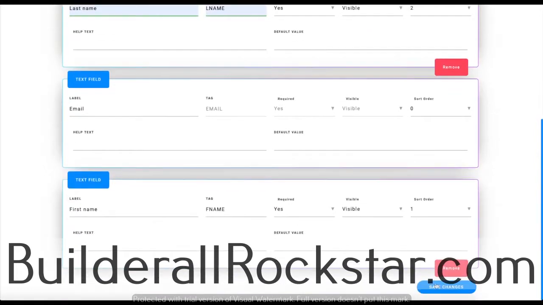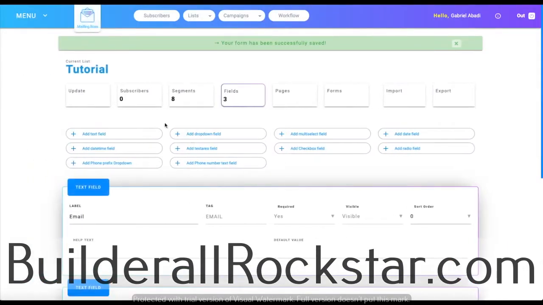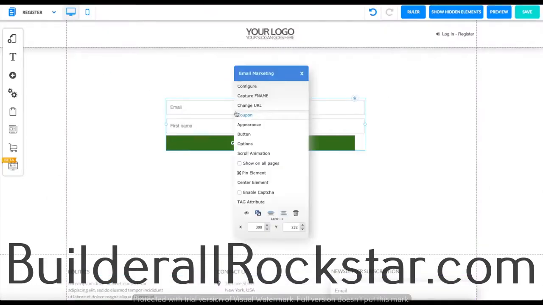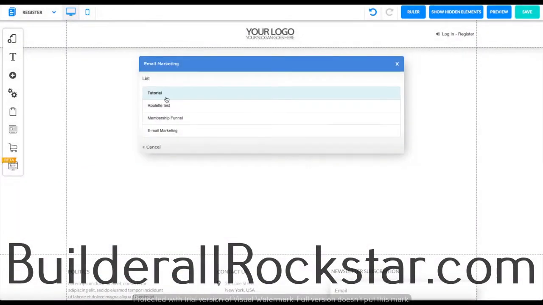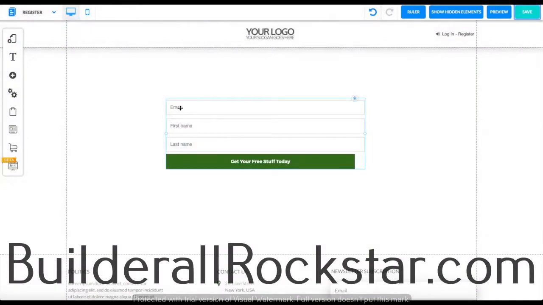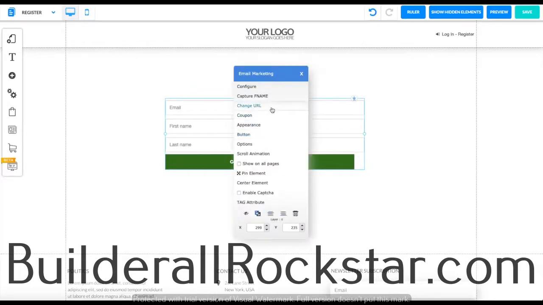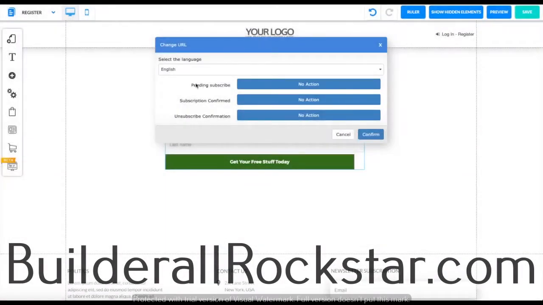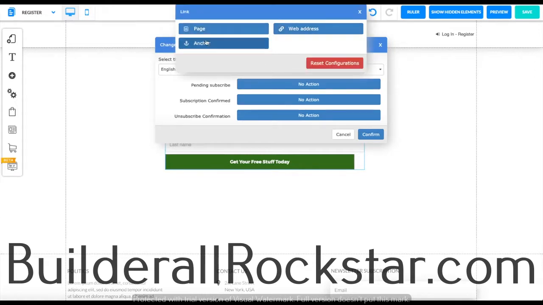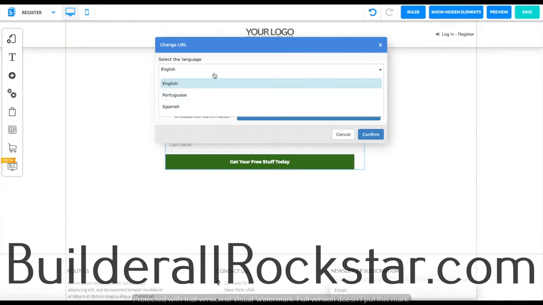Once you guys do that, you can go ahead and save changes. Go back to your HTML editor, go over here, click on configure, and just link it to the same list again, and then it's going to show like this. And just one more thing guys, you can also change the URL. For example, the action that you're going to take once the subscribe is pending, once it's confirmed, or once someone is unsubscribed. So for example, you can select an action like a page, a web address, or an anchor. For all three of them, it's the same thing. And you can also select a language if you want to change the language.